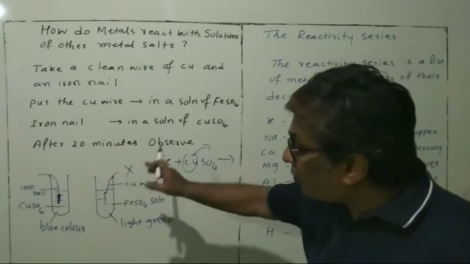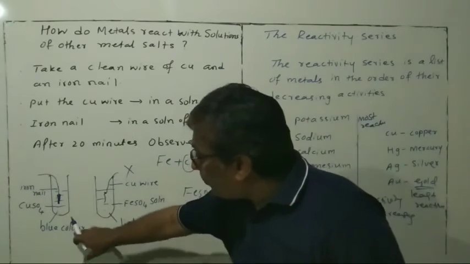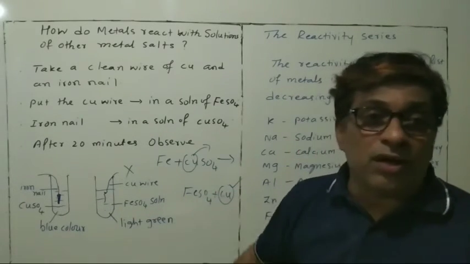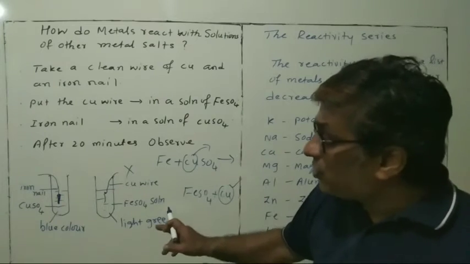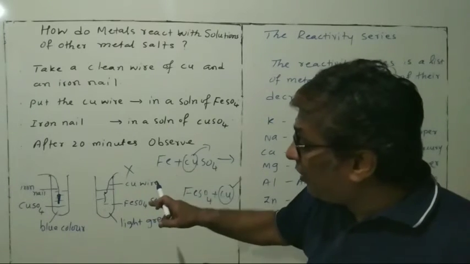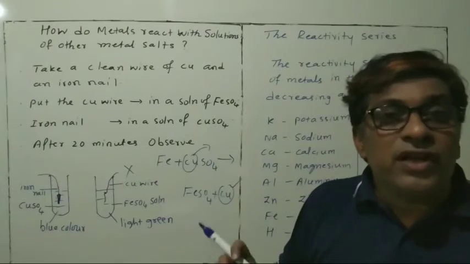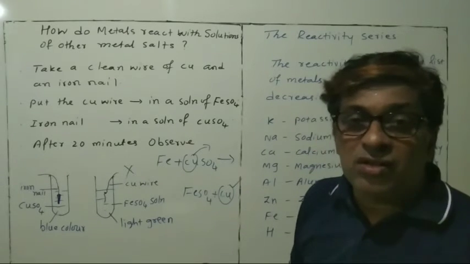Then you saw that when you added the iron nail to the blue copper sulfate, the blue color slowly changed to green.